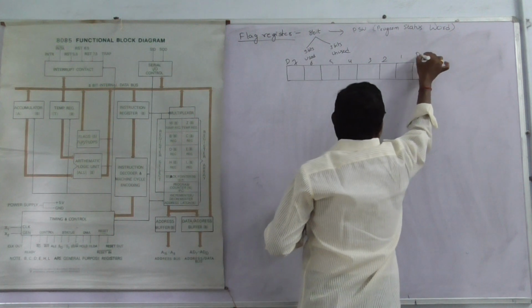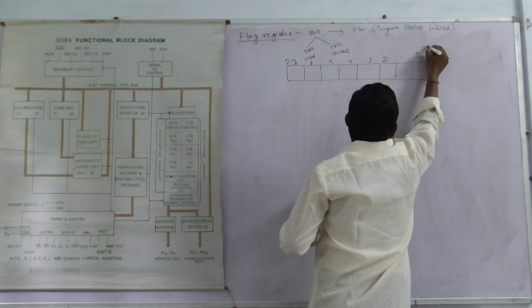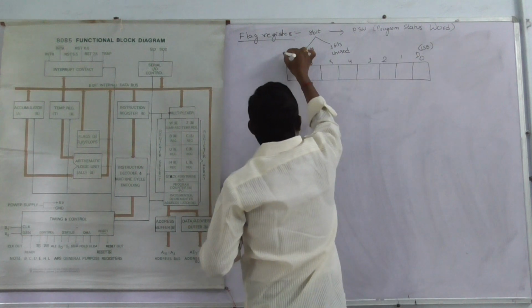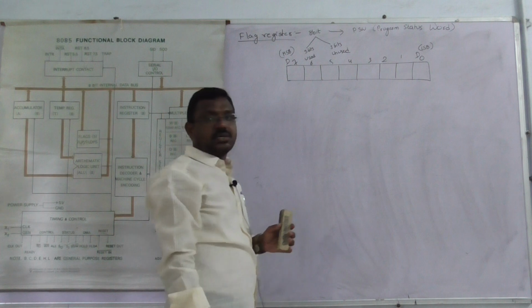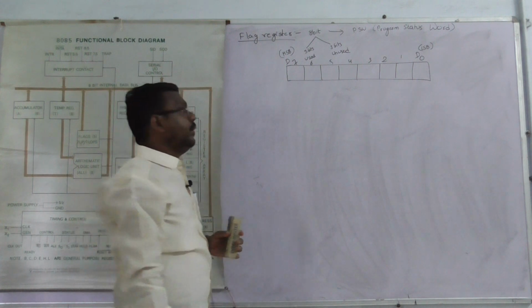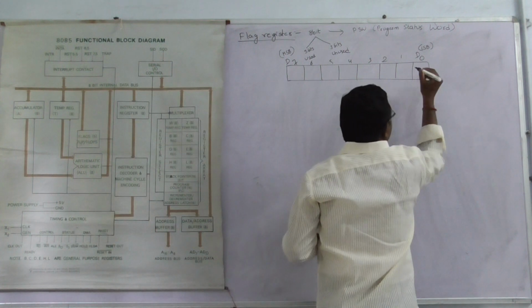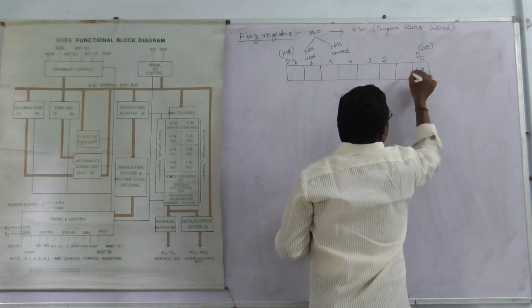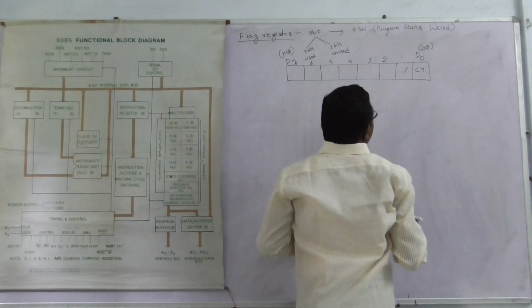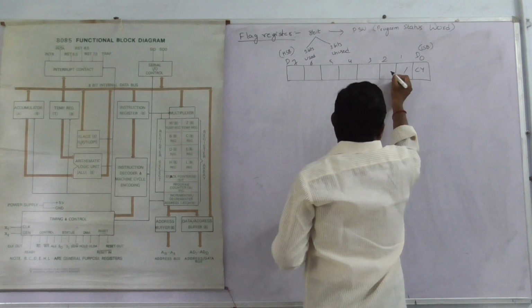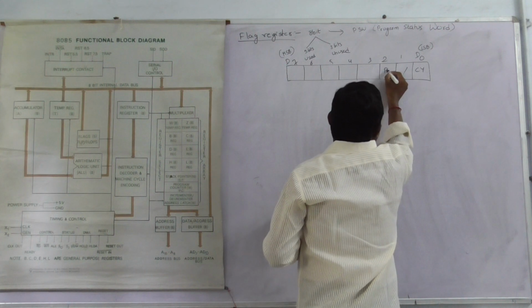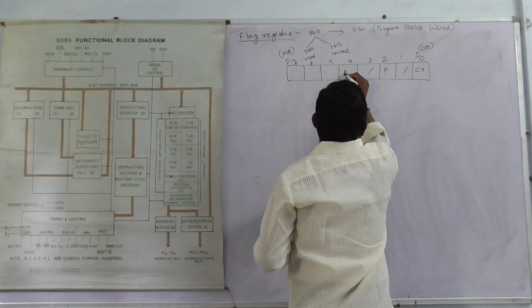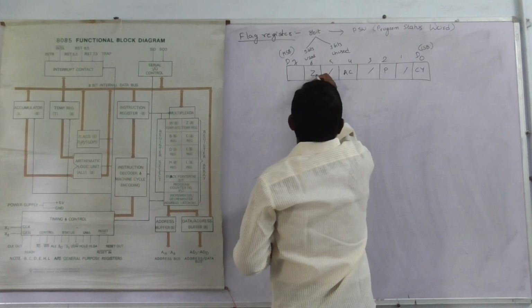D0 is the LSB, the least significant bit, and D7 is the most significant bit. In these 8 bits, D0 acts as the carry flag bit. Some bits are unused, kept for future use. Next are the parity bit and the auxiliary carry.